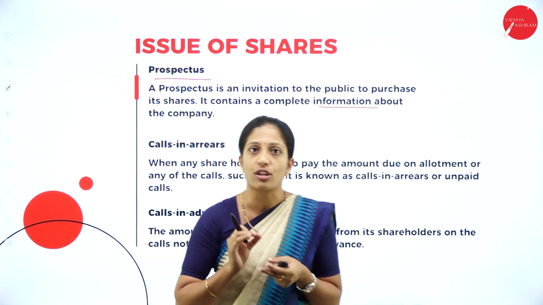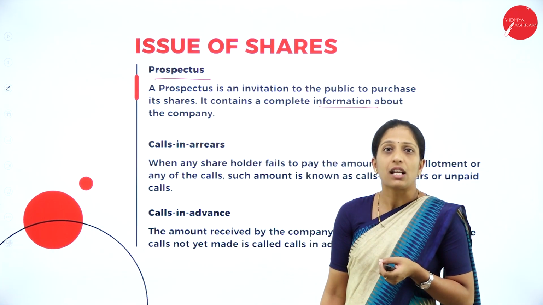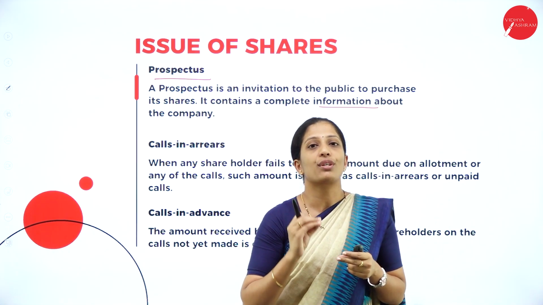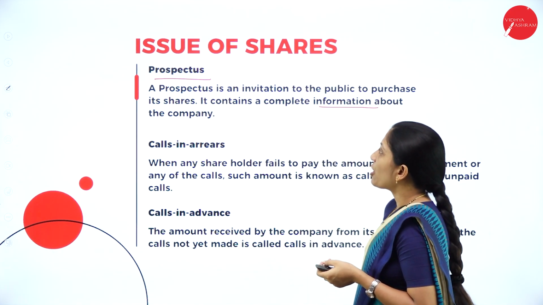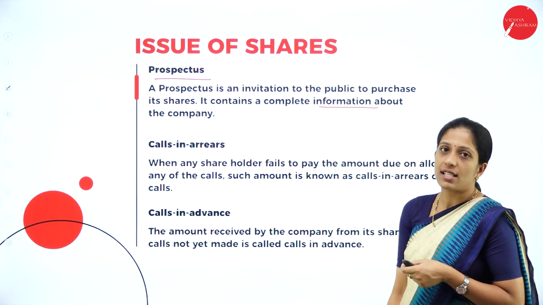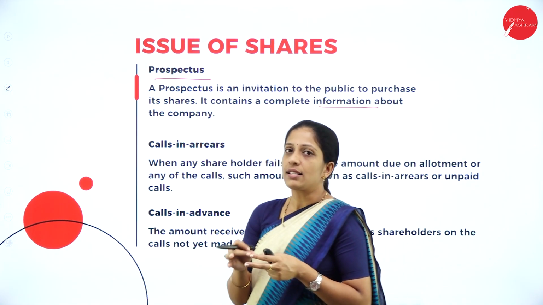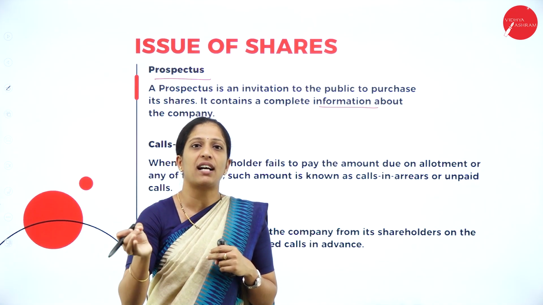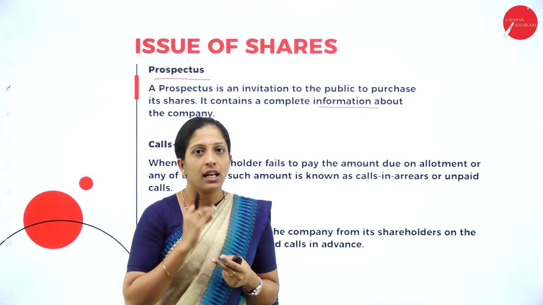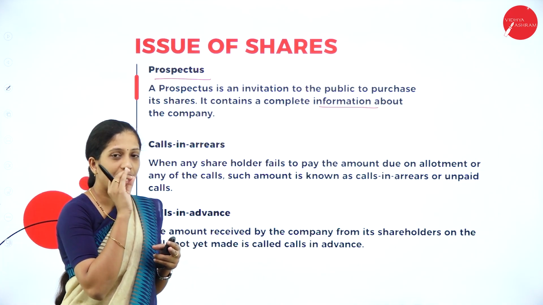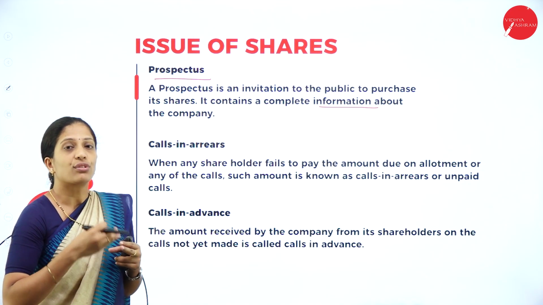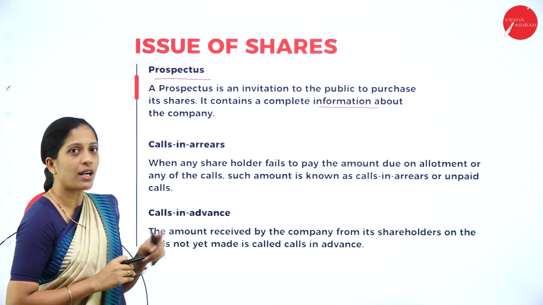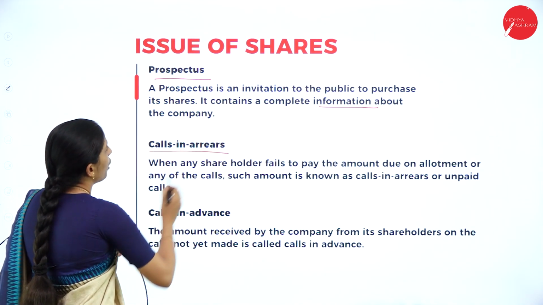So that is called as what? Prospectus. So prospectus is an invitation telling the public that the company is going to issue shares to the public. So a prospectus is an invitation to the public to purchase its shares. It tells us that we are going to raise the capital by issue of shares, and it is an invitation telling the public that you have to purchase the shares of the company. So that invitation, where you tell the public about the issue of shares and ask them to buy those shares, is called as what? Prospectus.